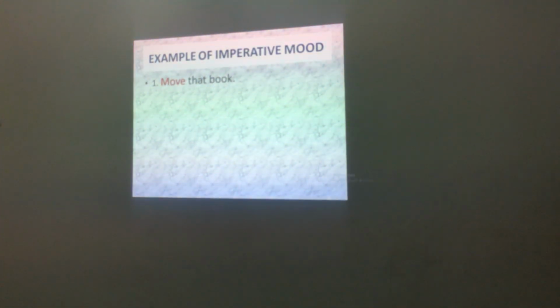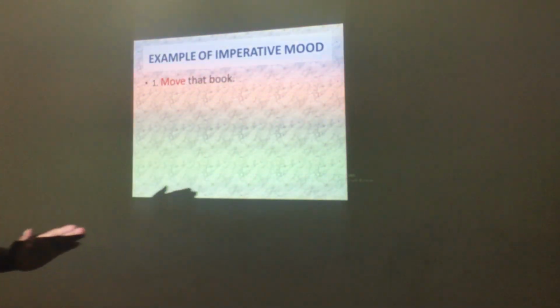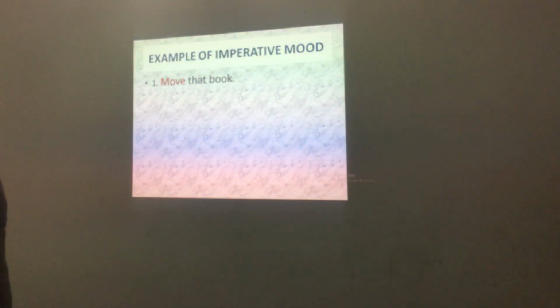You see move in red color. So that is the imperative there. That is the command. What you are asked to do is to move an object. So he said, move that book. This is just a straight command telling you to move the object. Understood? So that's the first example.